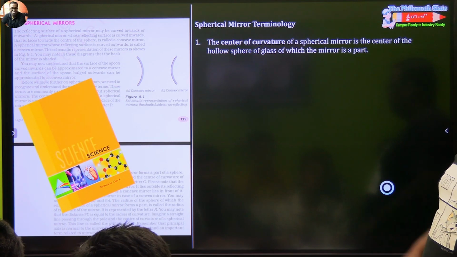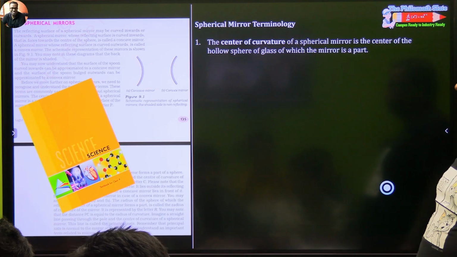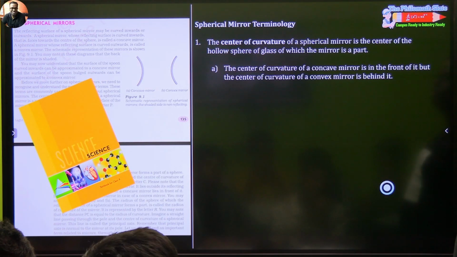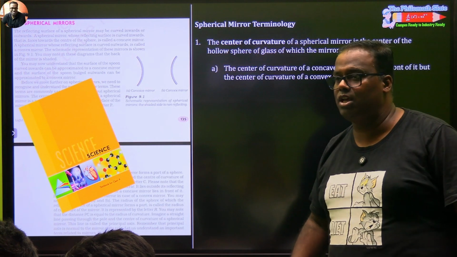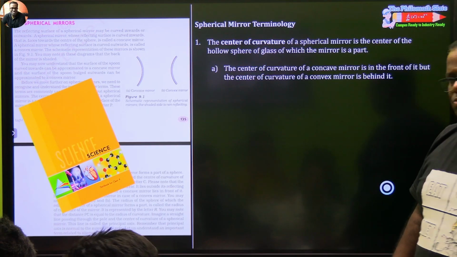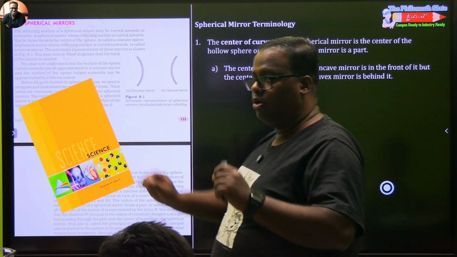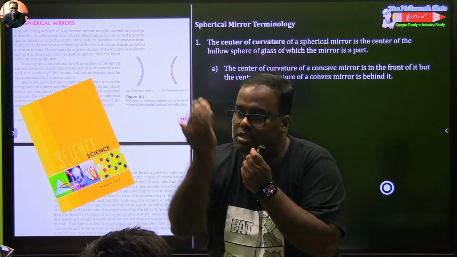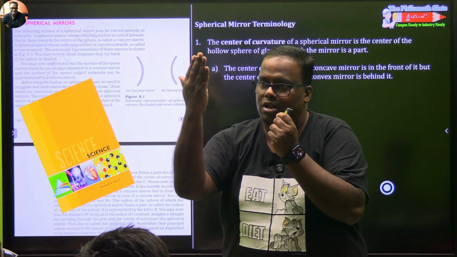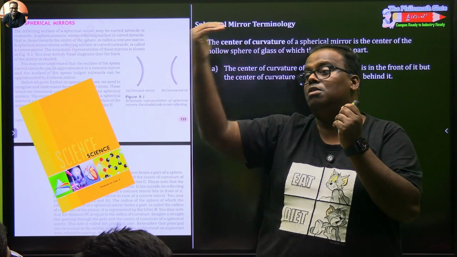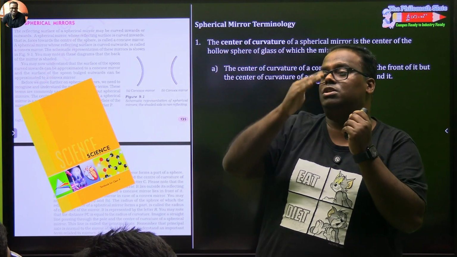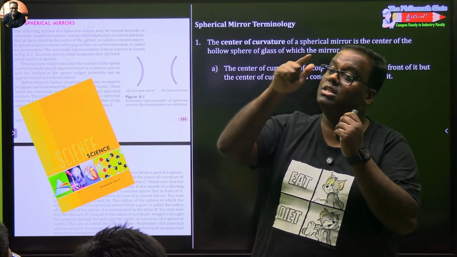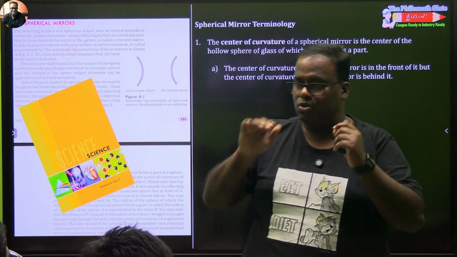Okay? This is a question that can come. The center of curvature of a concave mirror. Now interesting, concave. All of you know the difference between concave and convex. A concave mirror is that mirror where a person can sit inside. He is inside the cave. And the inside surface is the polished surface. The outer surface is the rough surface. Make the person sit inside the cave. That is called a concave mirror.